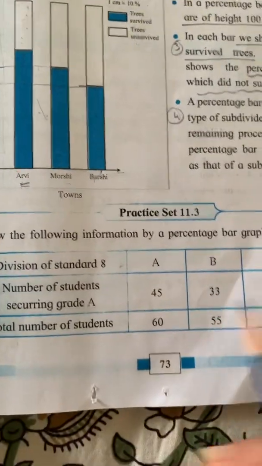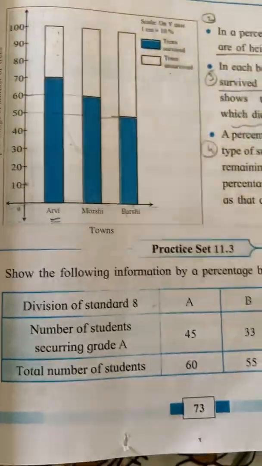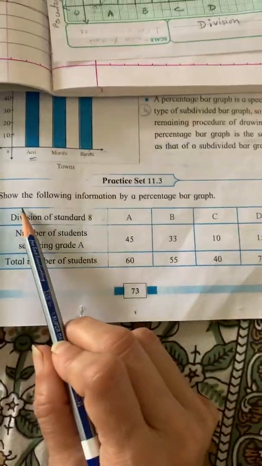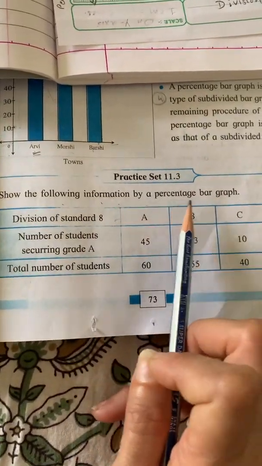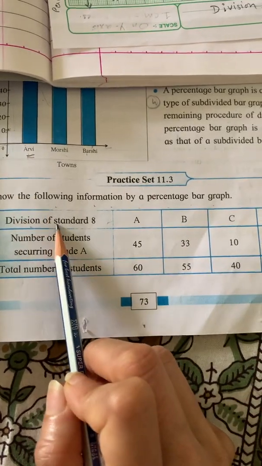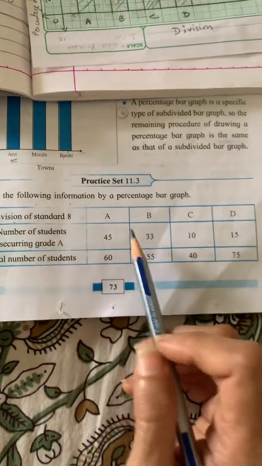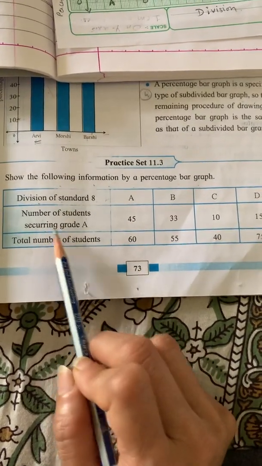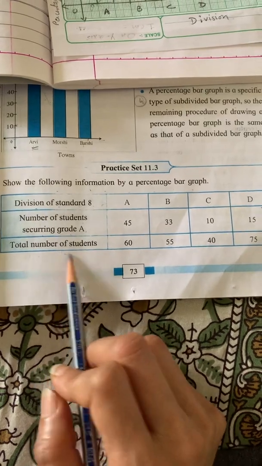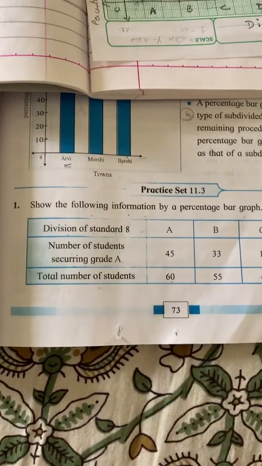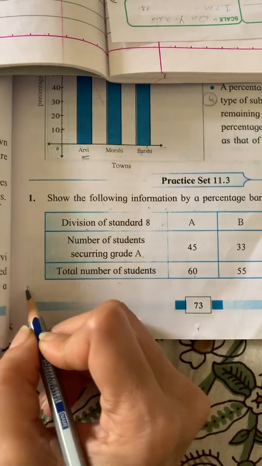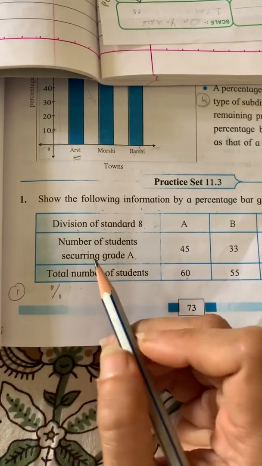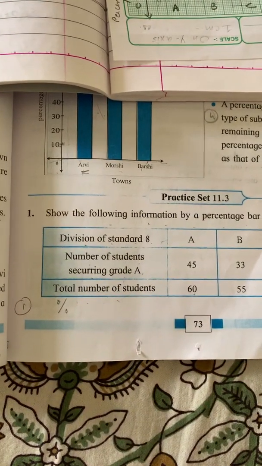We will be solving the problem set 11.3. The first step is you have to find, in the question they have said, show the following information of the percentage bar graph. They have given division of standard 8. So there are 4 divisions A, B, C, D. Number of students securing grade A. Total number of students they have given. Now the first step is we have to find out the percentage of number of students securing grade A.